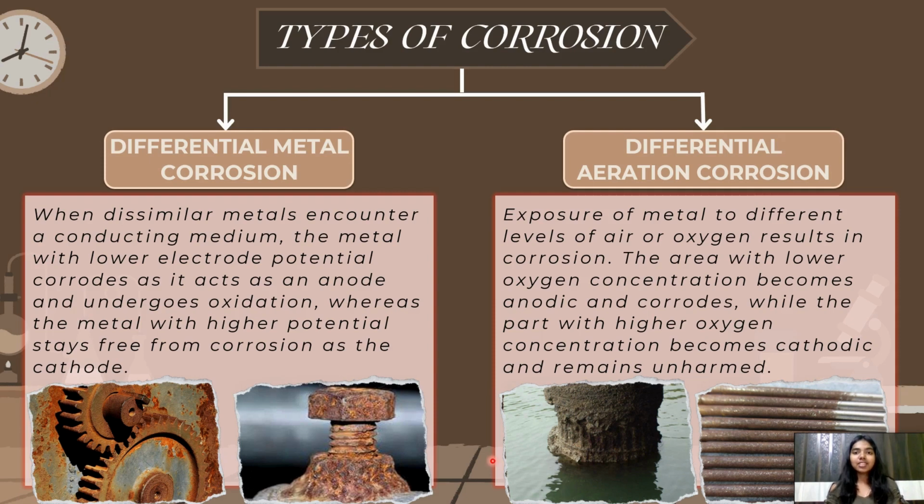Second, differential aeration corrosion. When a metal is exposed to different concentrations of air or oxygen, the part of the metal exposed to a lower oxygen concentration becomes anodic and undergoes corrosion. The part exposed to higher oxygen concentration becomes cathodic and remains unaffected.